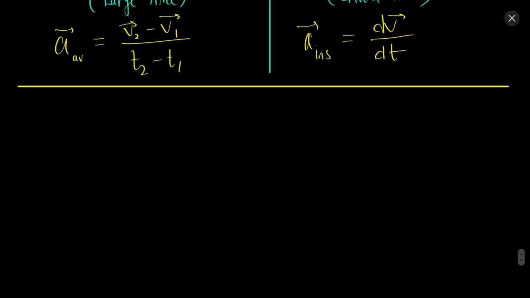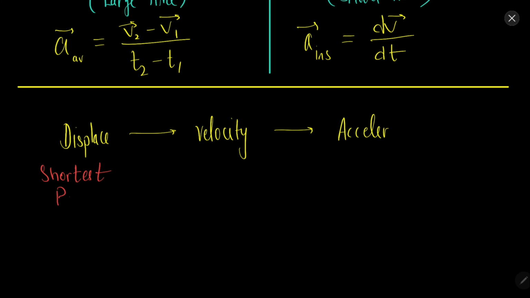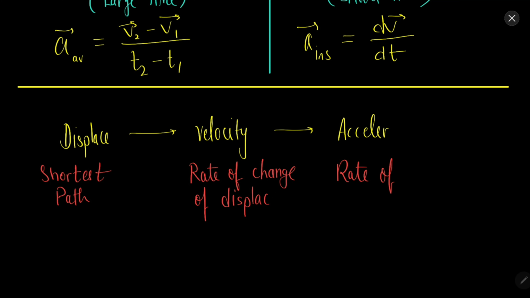So till now what you need to remember is displacement, then velocity, then acceleration. Displacement is the shortest path, velocity is the rate of change of displacement, and acceleration is the rate of change of velocity.